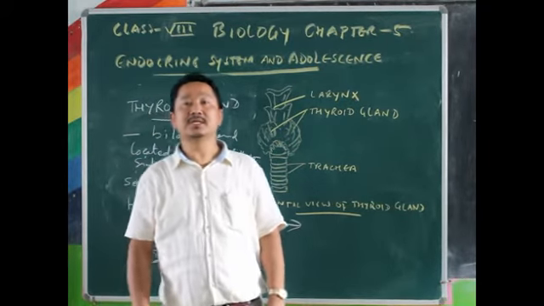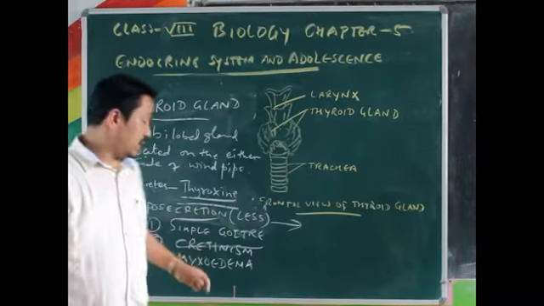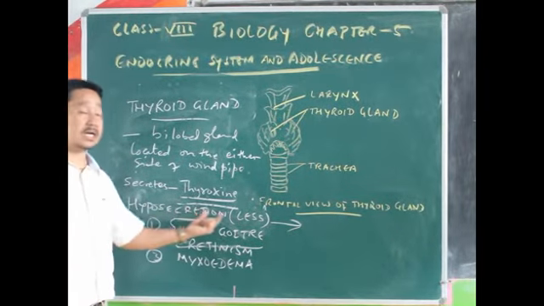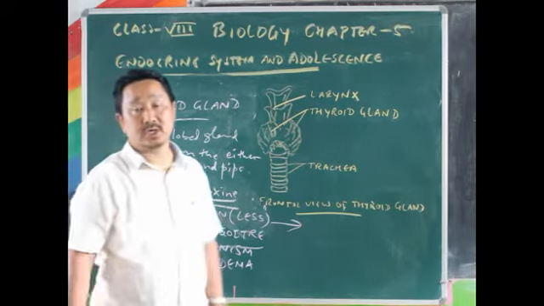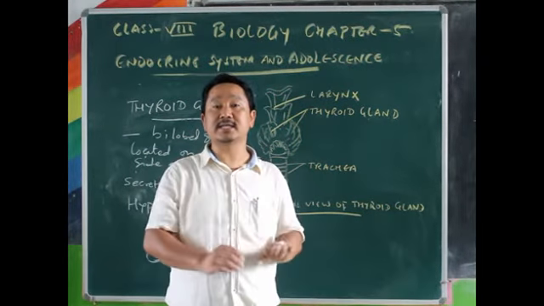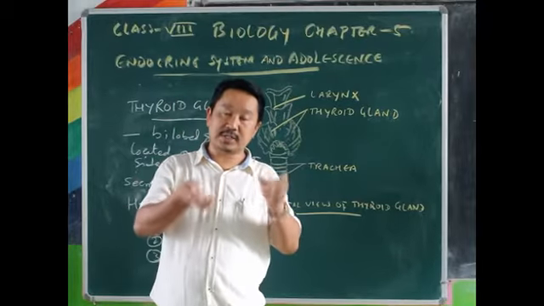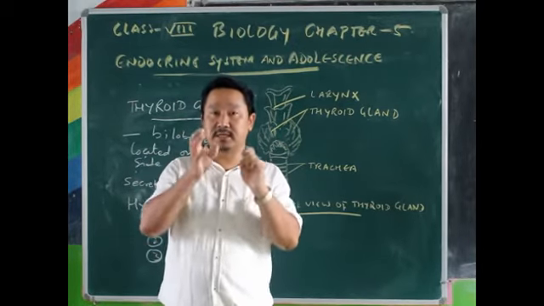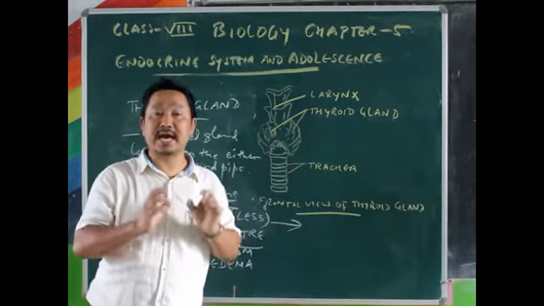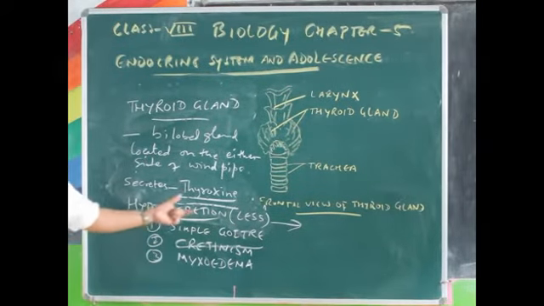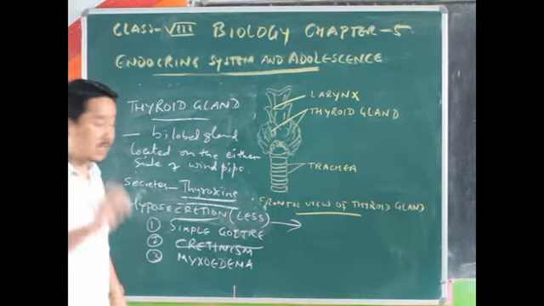So those symptoms can be seen in myxedema caused by hyposecretion or less secretion of thyroxine. As I've told you, this hormone should be secreted in the correct proportion that your body needs. These are the problems caused due to hyposecretion of this hormone.